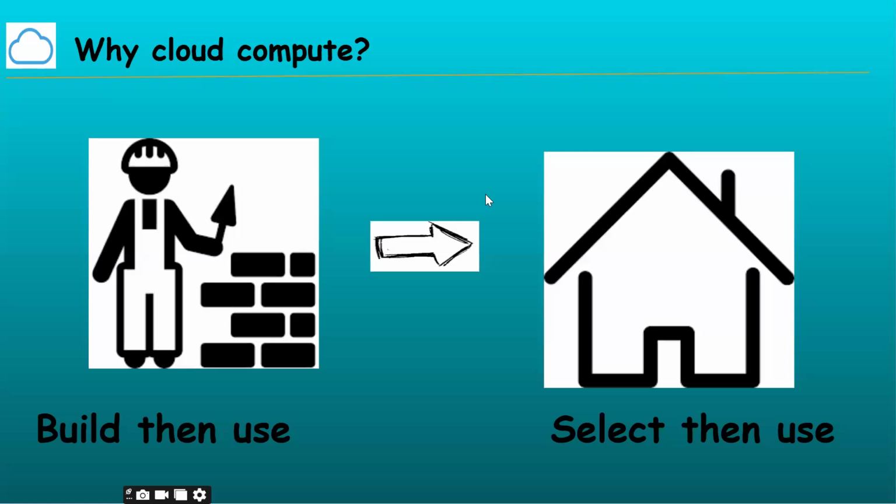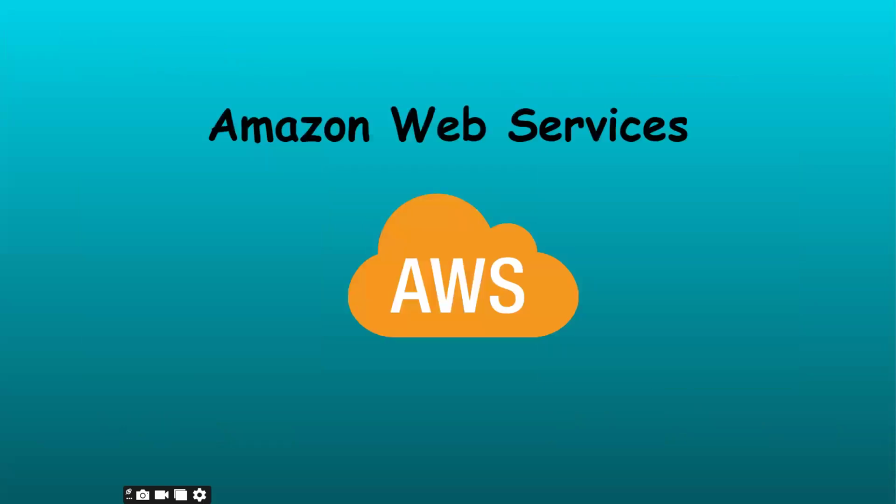Got it? The same way, for deploying applications like Flipkart, BookMyShow or Netflix, whatever infrastructure we require, get it from cloud, and based on usage we pay. But which cloud are we going to learn? AWS, Amazon Web Services.